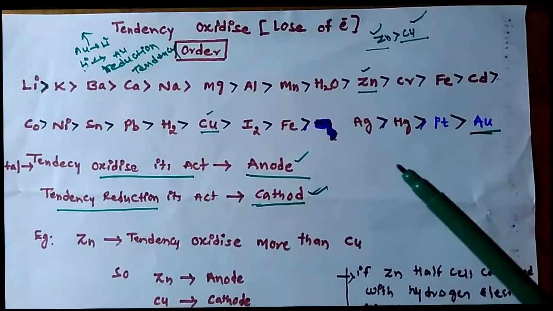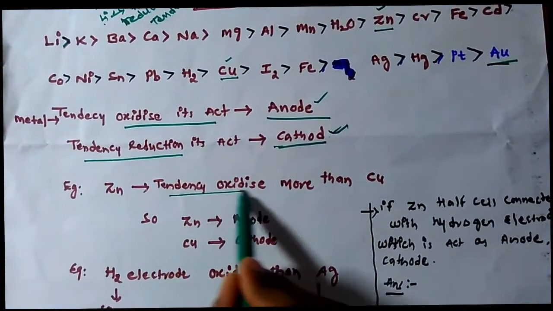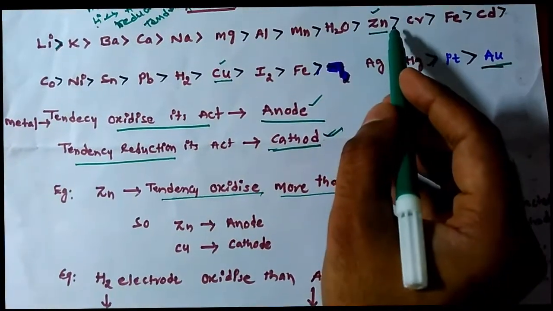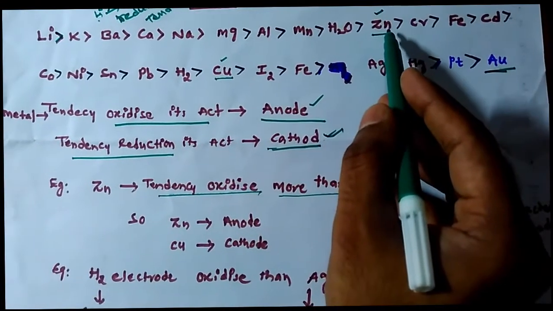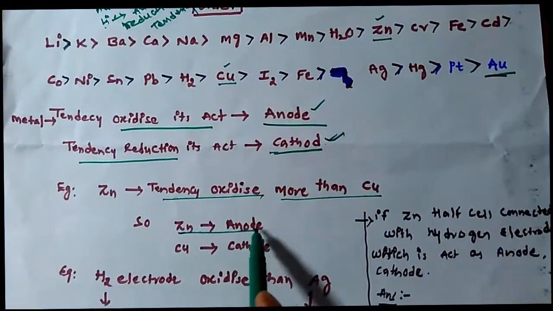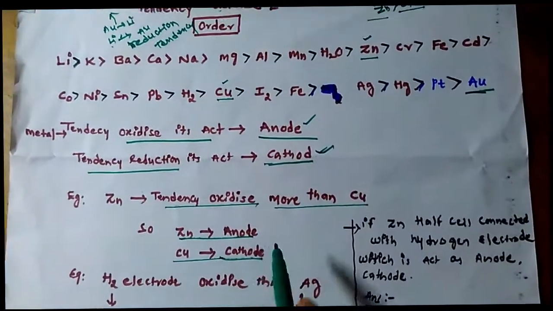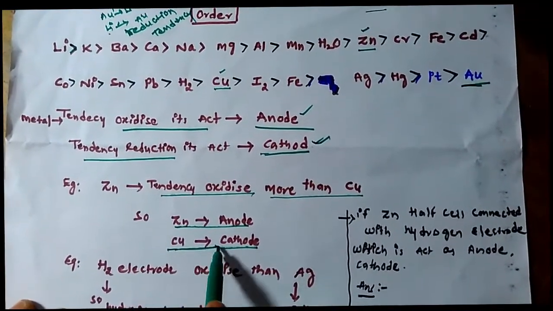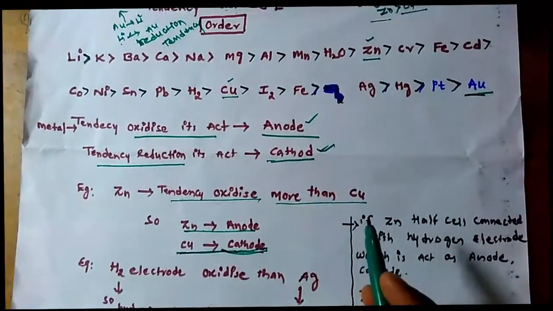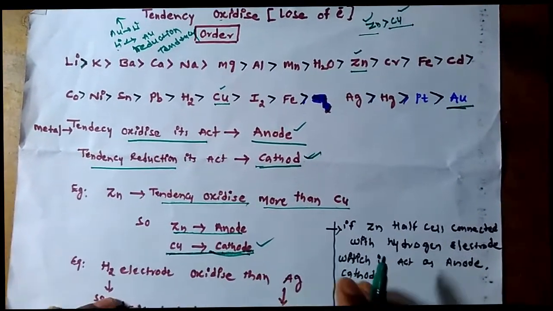Here I gave the example: zinc has more tendency to oxidize than copper. As zinc has more tendency to oxidize, it can lose electrons more easily than copper, so it acts as an anode. Copper, compared to it, has less tendency to oxidize, so it is reducing. Reducing means it can easily gain electrons from another one. That's why copper acts as a cathode.